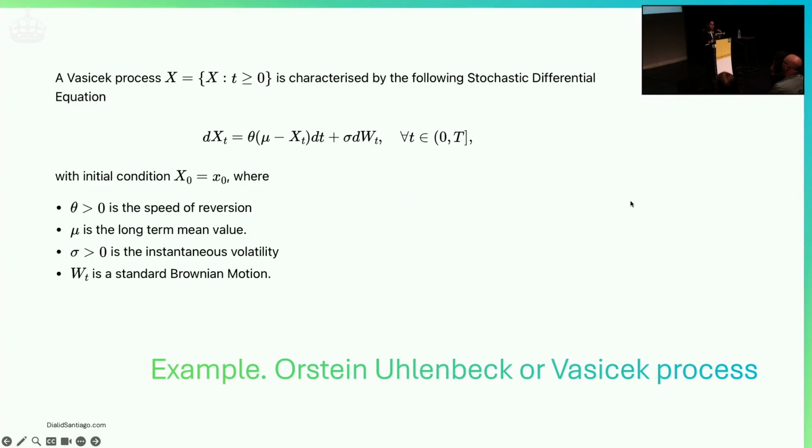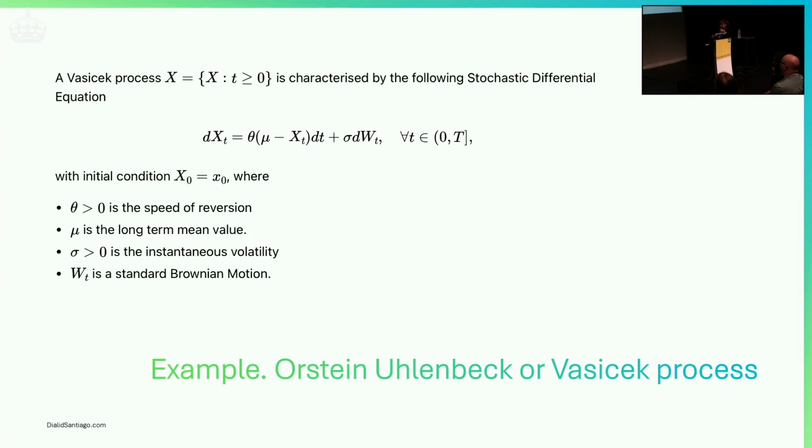Let's go to something more concrete. A specific example of a stochastic process. This is our Ornstein-Uhlenbeck or Vasicek process. In finance, people like to call it Vasicek. Outside of finance, it is better known as Ornstein-Uhlenbeck. So let's make things concrete. And please forgive me, I had to put the definition. I'm a mathematician, I'm sorry, I couldn't help. But I need this to make my point.